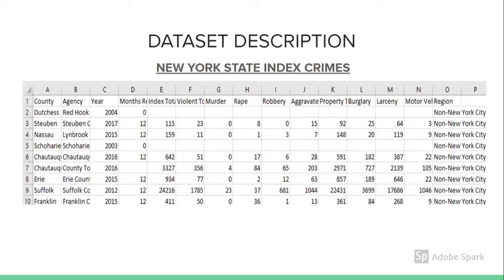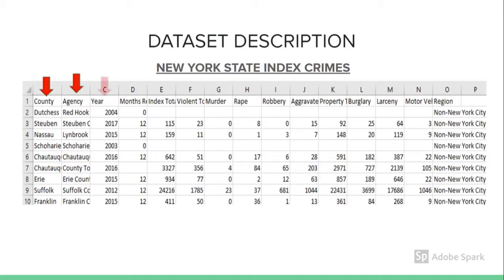So now let's go to our data. I will tell you what we have in our columns one by one. The first one is the county. County is the location where the crime was reported. We can see we have Dutchess, Steuben, Nassau, Erie, and some others. And then we have agency. Agency is the police department that reported the crime.